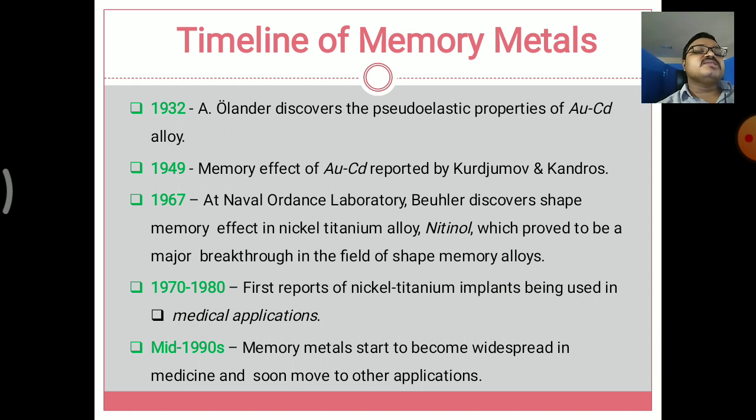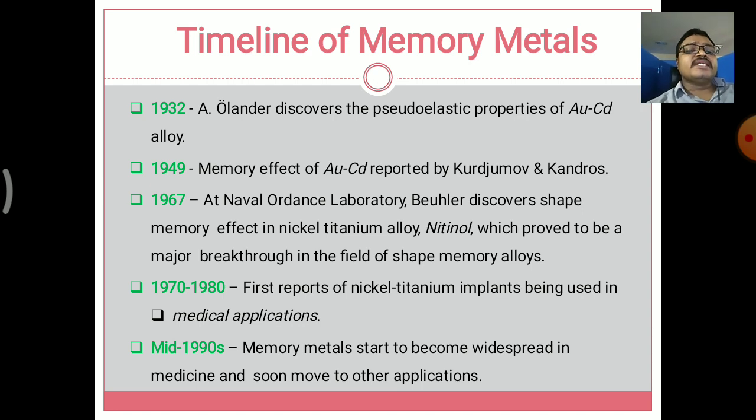So 1967 is the major year in the history of shape memory alloys, when nitinol was discovered by the scientist Buehler, who discovered this alloy, a good breakthrough in the field.